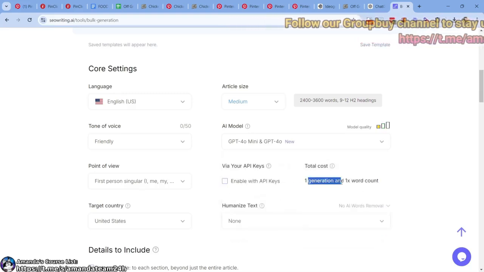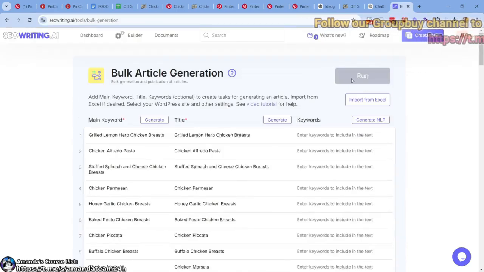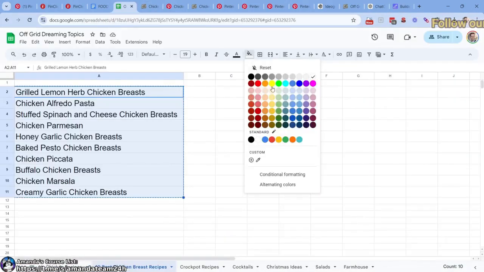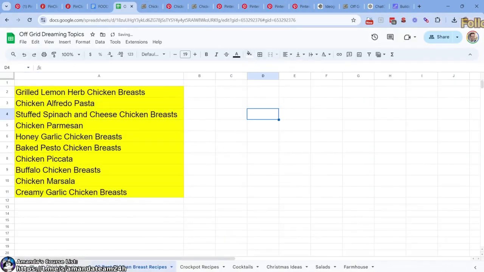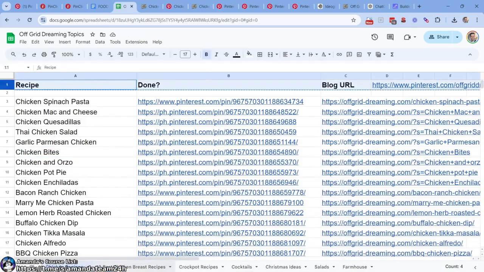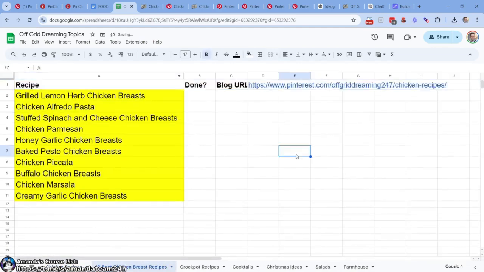I don't want that one. I want 1 and 1 because I'm cheap when it comes to doing these just for demonstration, right? All right, so now they are running in the background. So what I can do is I can highlight these and say, all right, I know they're running, right? So let's come here, let's copy this row 1. Let's come here, and then the fun begins. It's about to begin.